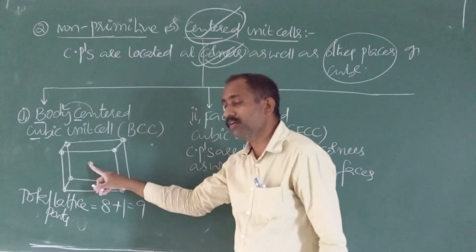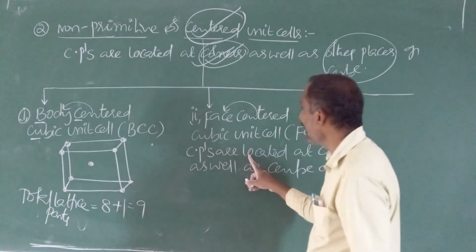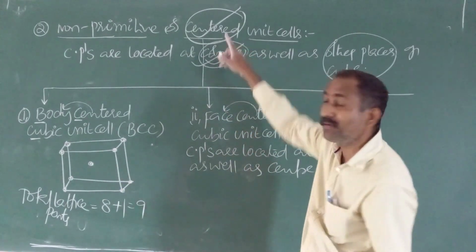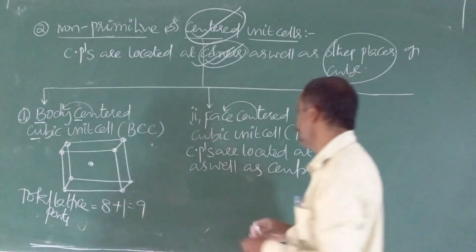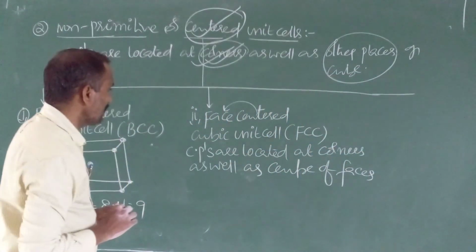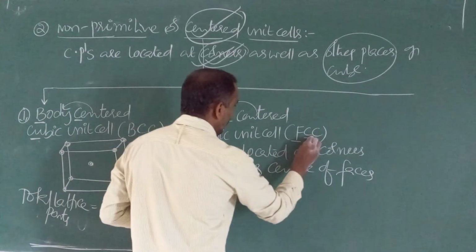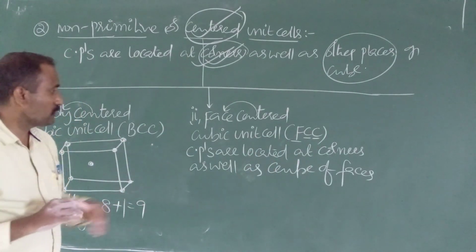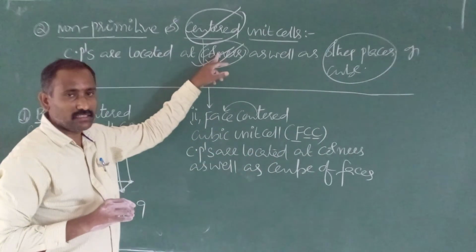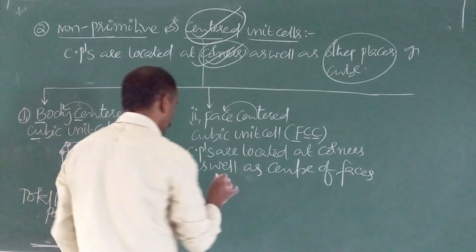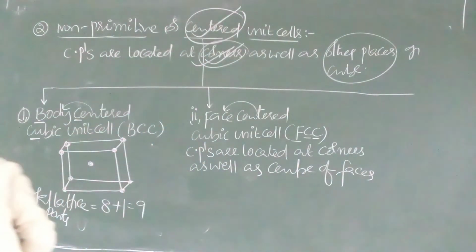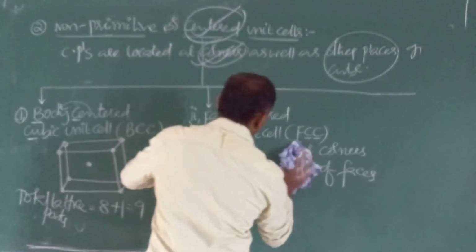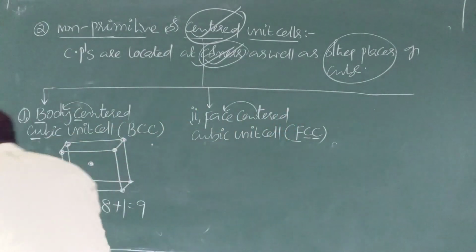Here, center of the body. Here, center of the face. So, FCC means face centered cubic unit cell. In FCC, constituent particles located at corners as well as center of the faces. Now we have drawn the FCC diagram.